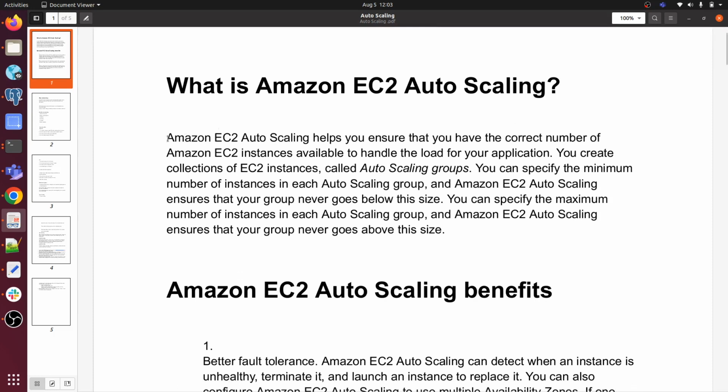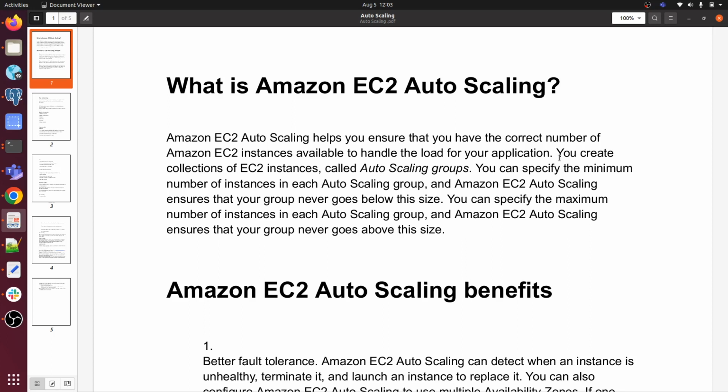Amazon EC2 auto scaling helps you ensure that you have the correct number of Amazon EC2 instances available to handle the load for your application. Suppose you have one EC2 instance running which is hosting your application, and suddenly the traffic goes high.